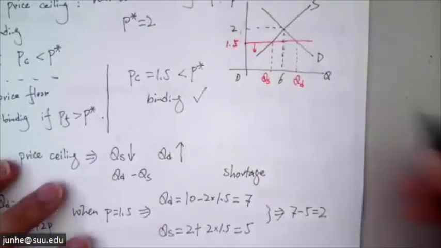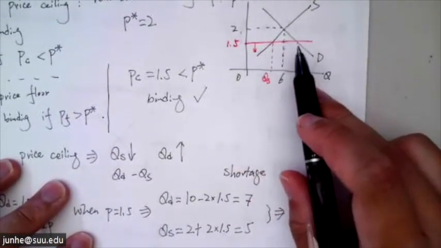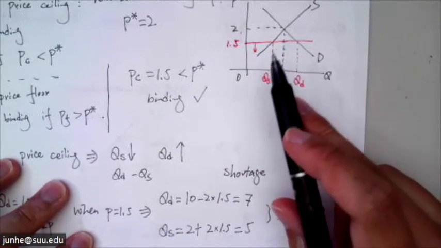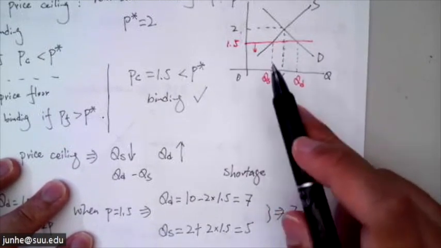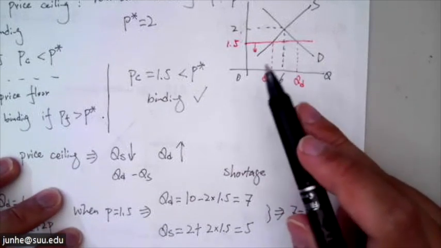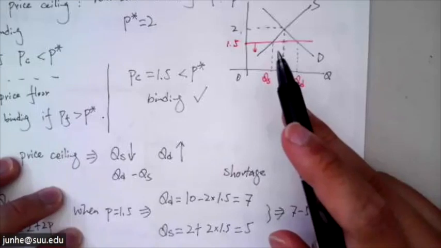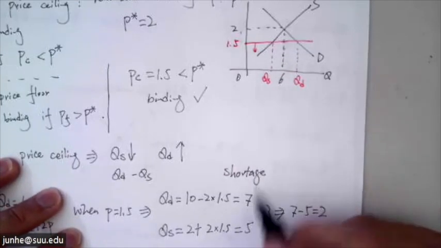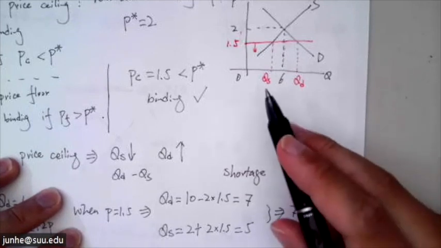Okay, so here the consumer is willing to buy 7 units, but under this lowered price, producers had a weakened incentive to produce, right? Because they are making less money, so they are only willing to produce 5 units.